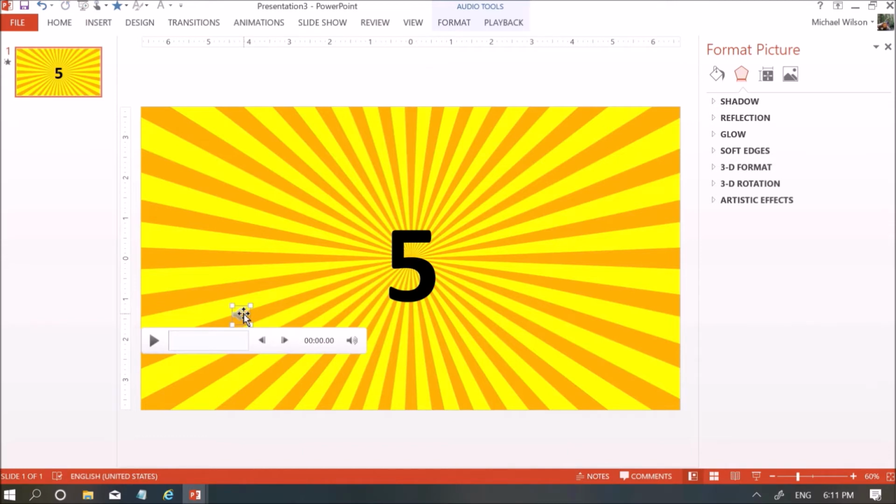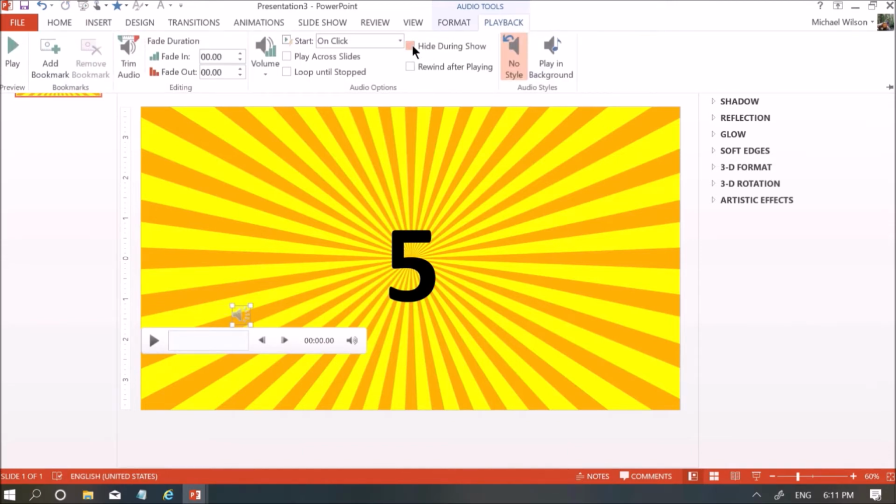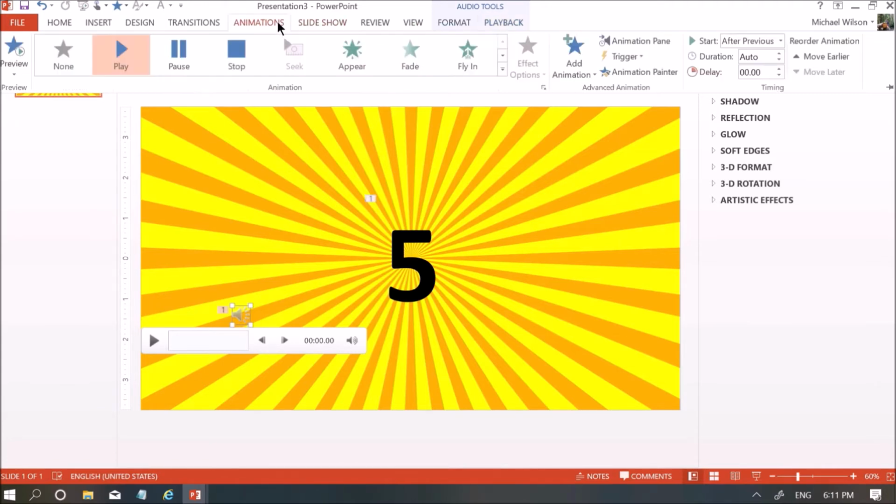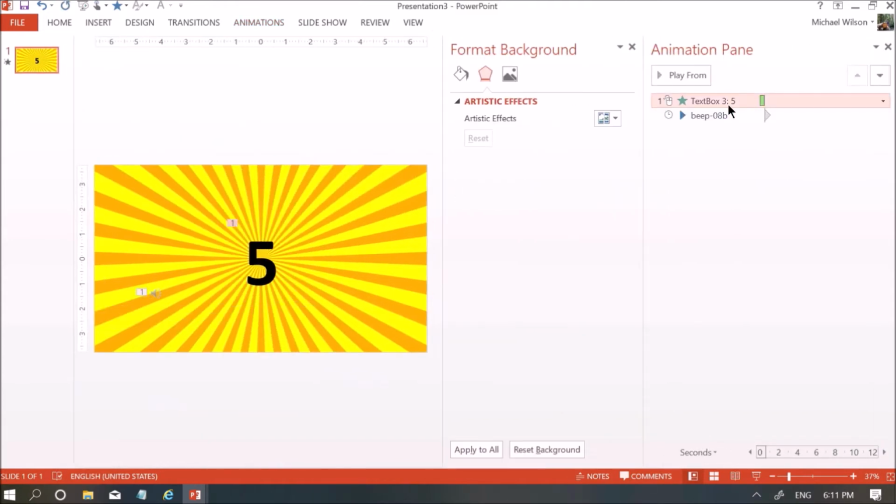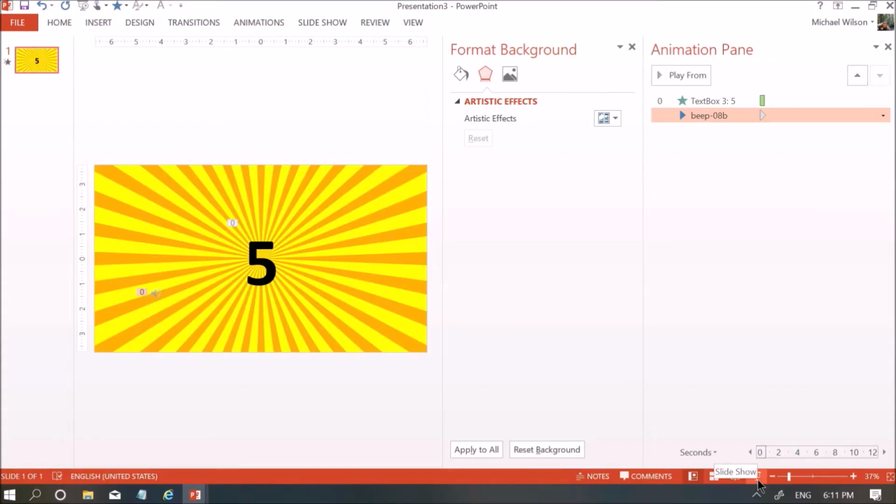I want to hide the speaker icon while playing the slide. So choose the playback and choose hide during show, and I'm making it start automatically so that whenever the number is emerging, the sound will come automatically. Also go to the Animation pane, choose the audio and make it start with previous so that it will play along with the number. That's it. The animation part is done.